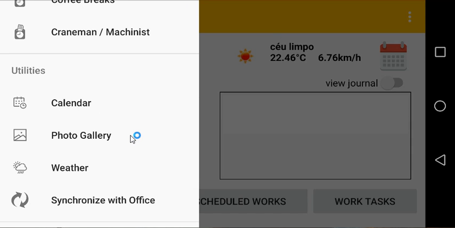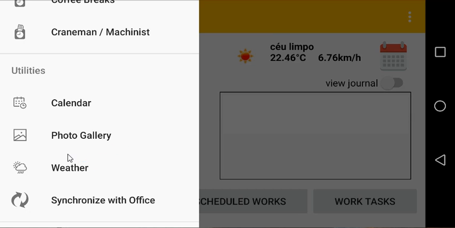Finally, there's the utilities menu with a calendar to view the calendar, a photo gallery to view the gallery of photos that during the day a worker or the foreman takes for any particular reason.